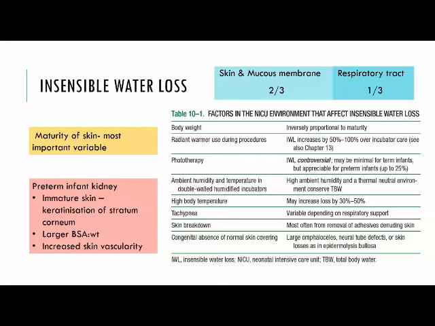High body temperature, pyrexia, is known to cause an increase in insensible water loss. Tachypnea also, and skin breakdown, which we see most often in peristomal skin excoriation or after removal of adhesives which denude the skin. Congenital absence of normal skin covering, such as in large omphalocele, neural tube defects, or skin losses in epidermolysis bullosa.